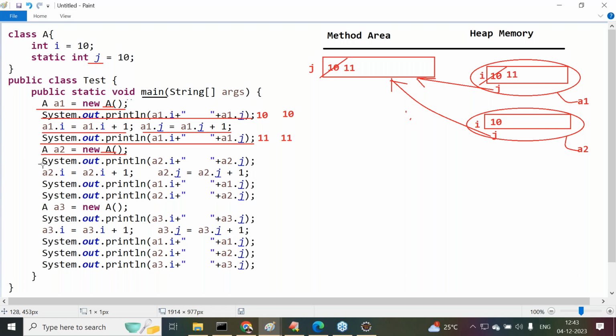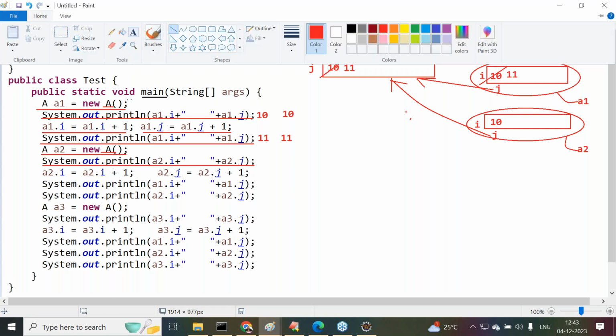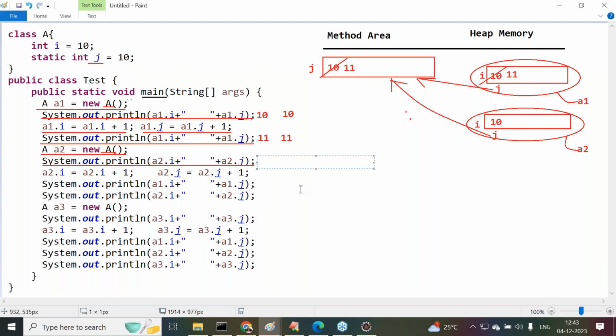Now tell me, System.out.println of a2.i space a2.j. What is the a2.i value? 10 now. What is the a2.j value? 11 we are getting. Now understand the deviation. Static variables deviate from instance variables. Understand my point here? By this, what did we understand?